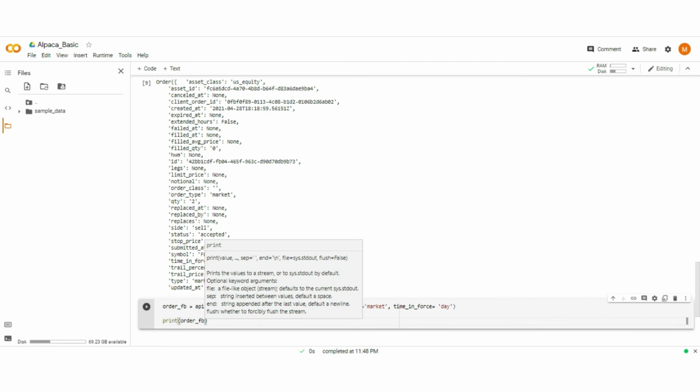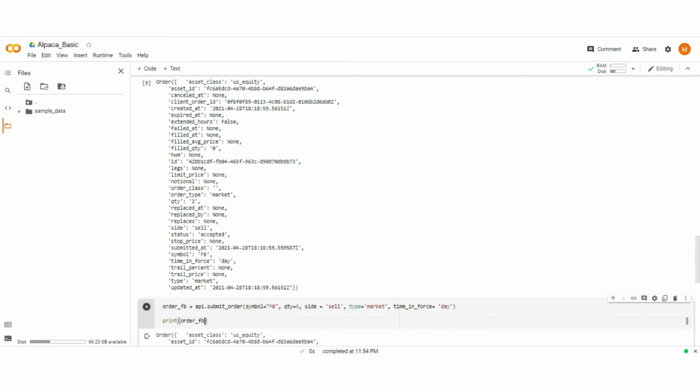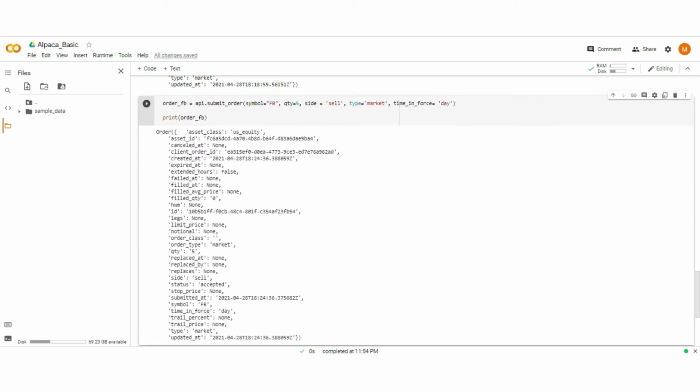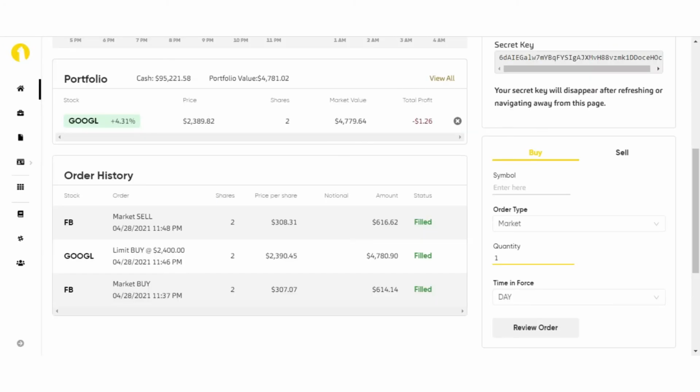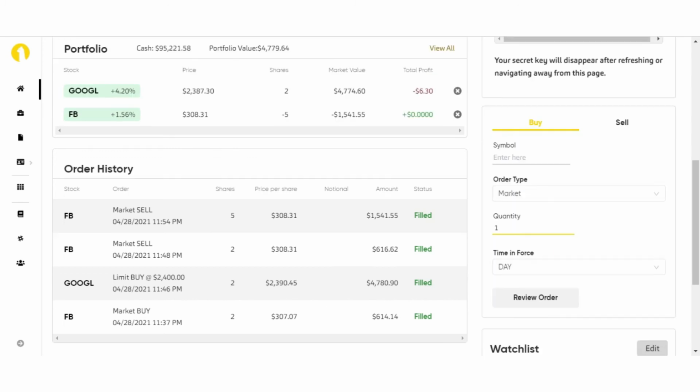execute that line. Here you see the order is executed and the order status shown here is accepted. Let's again check the Alpaca platform whether the order is executed or not. Order is executed and we sell 5 shares of FB.